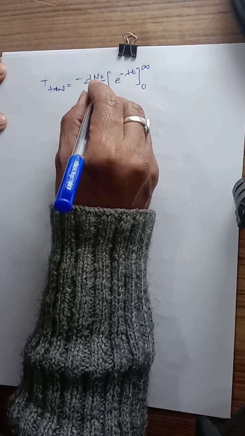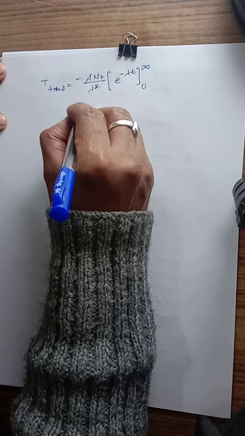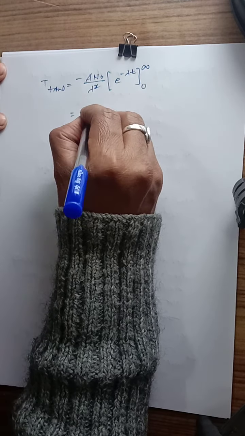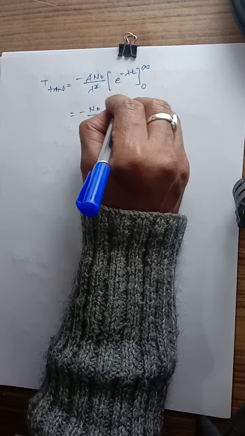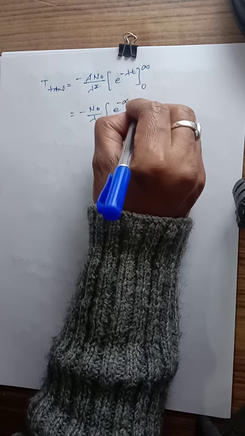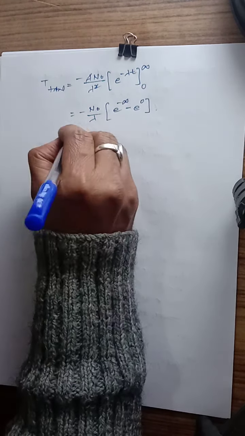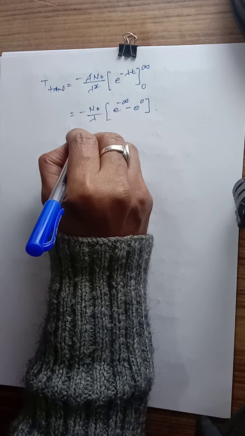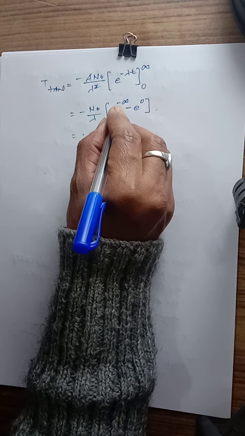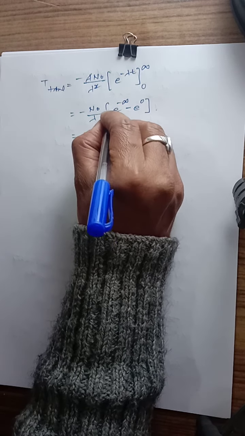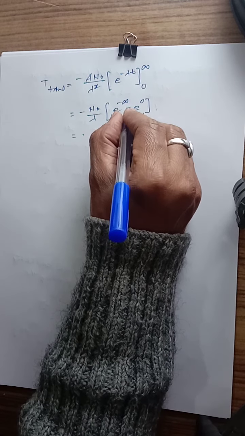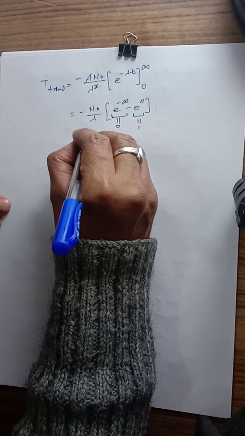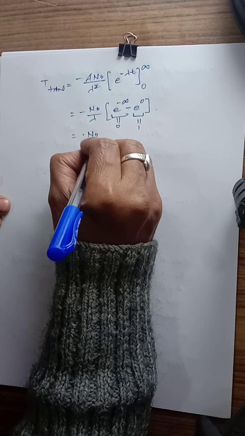Now the lambda is going to be cut off, so minus N0 upon lambda, with e raised to the power minus infinity minus the lower limit. So e raised to the power minus infinity becomes 0 and the lower term becomes 1. So minus minus plus, N0 upon lambda.